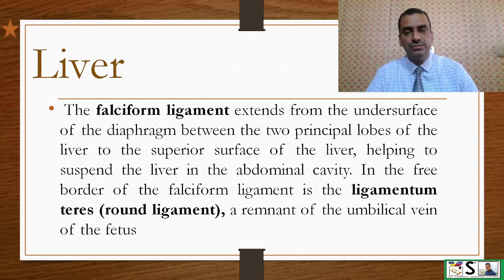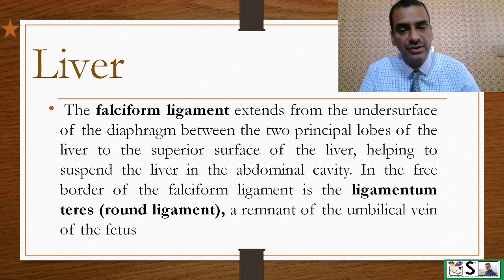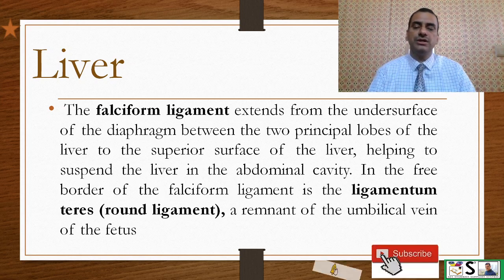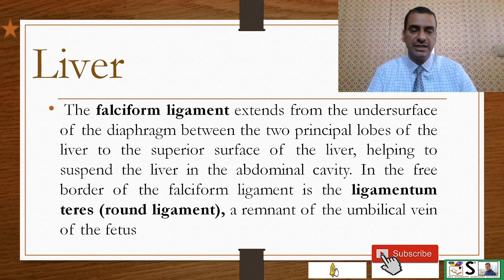The falciform ligament extends from the undersurface of the diaphragm between two principal lobes of the liver to the superior surface of the liver, helping to suspend the liver in the abdominal cavity. In the free border of the falciform ligament, there is the ligamentum teres or round ligament, which is a remnant of the umbilical vein in the fetus.